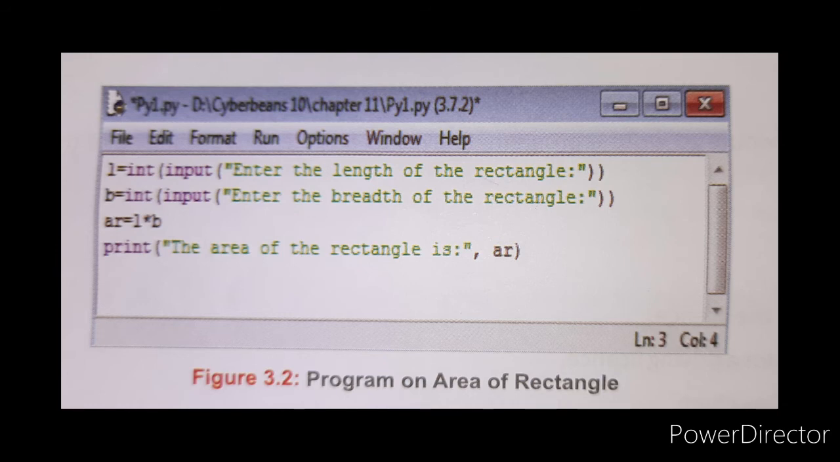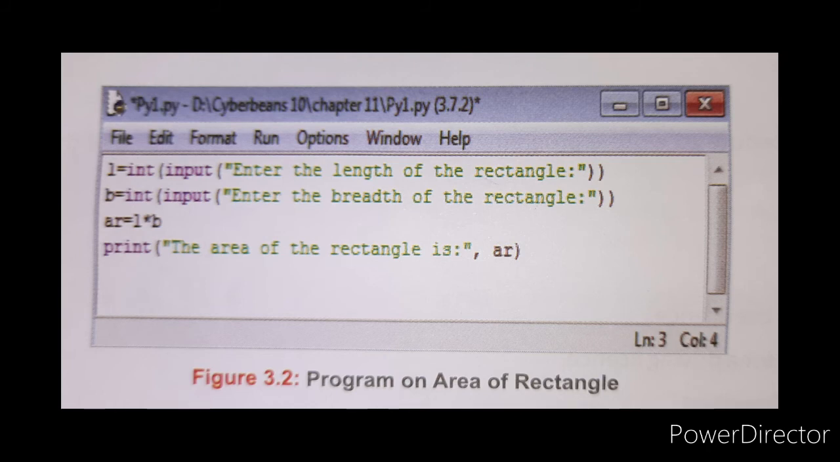First we should give a variable, that is L is equal to int. Int is a keyword, and then input. In the double quotations we should give: Enter the length of a rectangle is equal to. Then B is equal to int input: Enter the breadth of a rectangle is equal to, in double quotations. Here AR, area is equal to L into B. L means length and B means breadth. Area is equal to length into breadth.